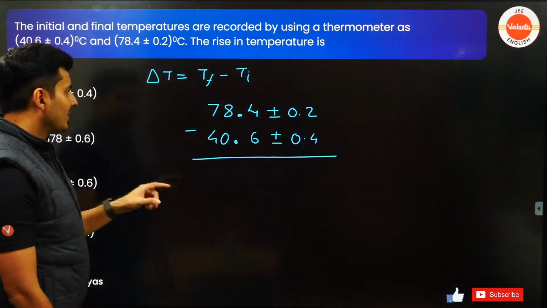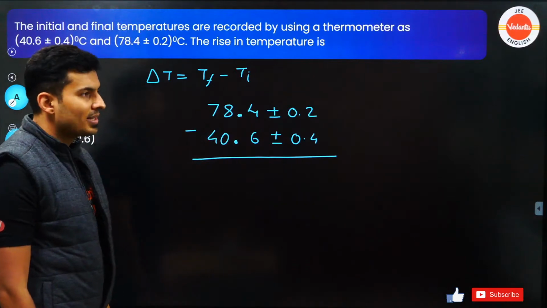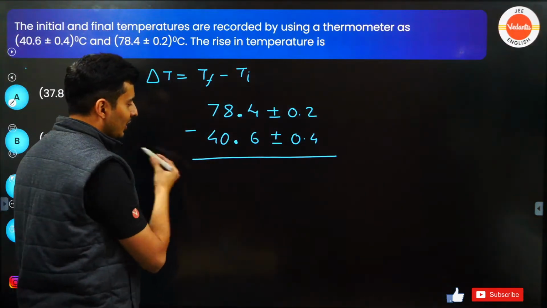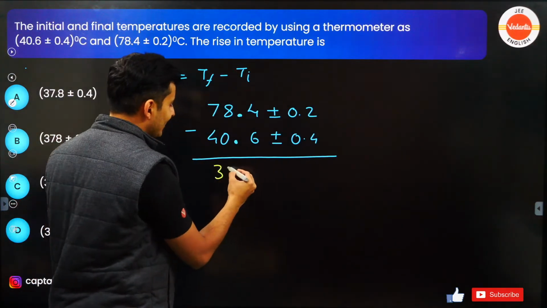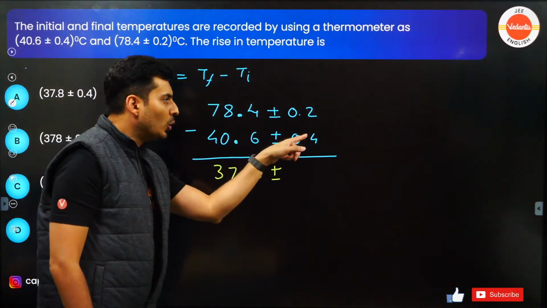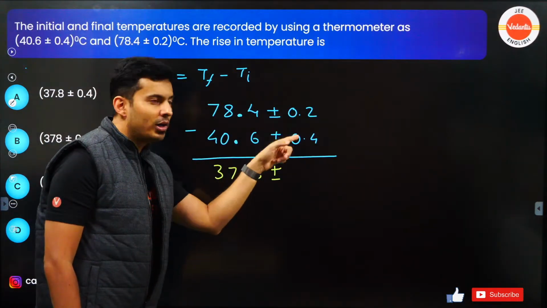Come on, figure this out. When you do the subtraction, what is the value that you get over here, guys? I think you should get 37.8. There is no other option over there. 378 does not make sense, right? 37.8, but plus or minus 0.2 minus 0.4 or 0.2 plus 0.4.